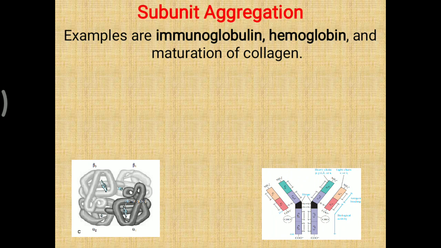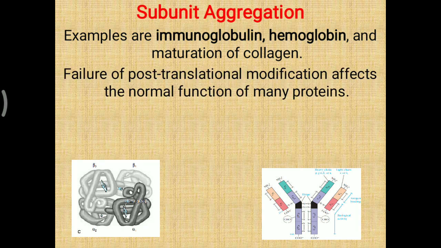So that is also considered post-translational, meaning once a mature protein is generated, functional protein formation occurs with the help of subunit aggregation. Now, failure of this post-translational modification affects the normal function of many proteins. Simply, if two alpha chains are there but the beta chain is not available, then this protein is not able to function properly, or there is no function.